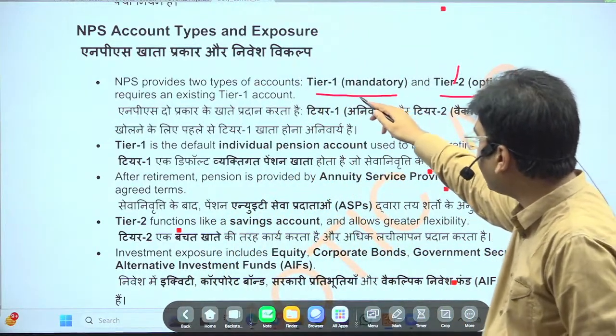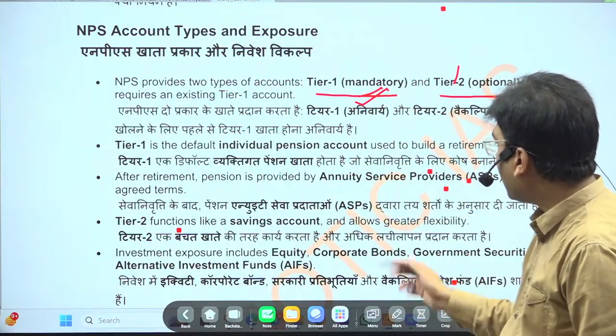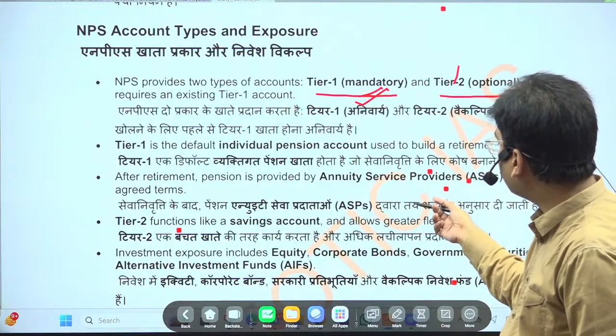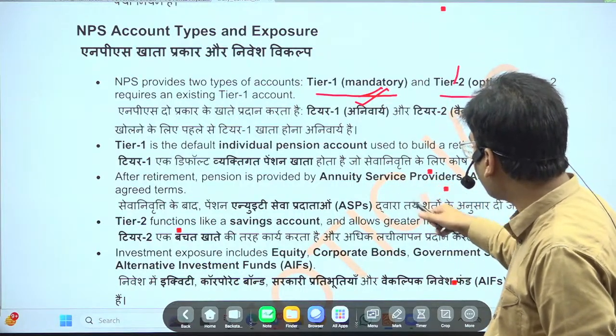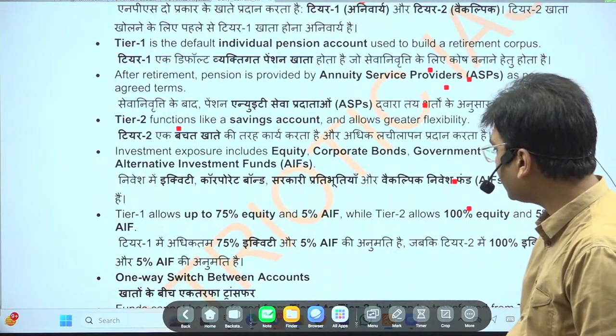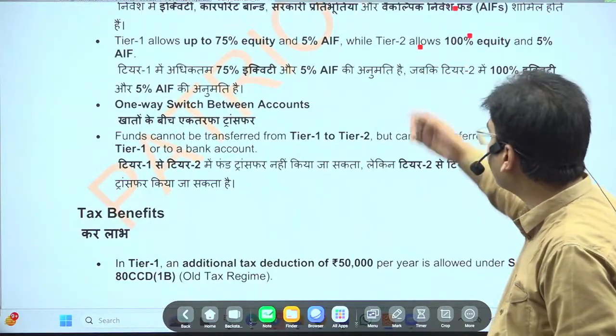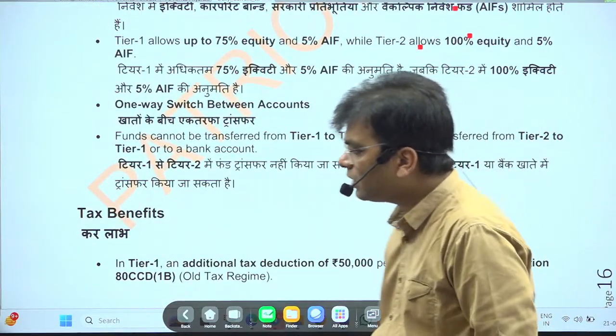Tier 1 is mandatory, where you have to fix a particular amount and pay, and there will be a maturity time. Tier 2 is optional, and it will be a savings account. Besides that, you should also know that in case of death, it is shifted and given to the nominee. So all these things you should remember.